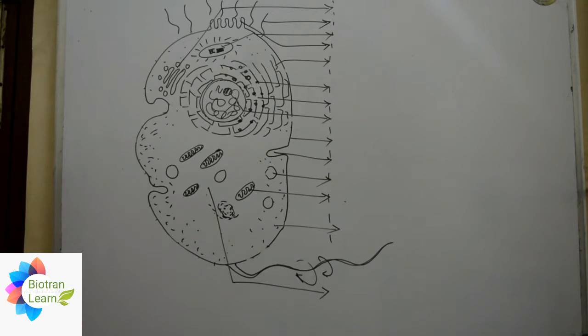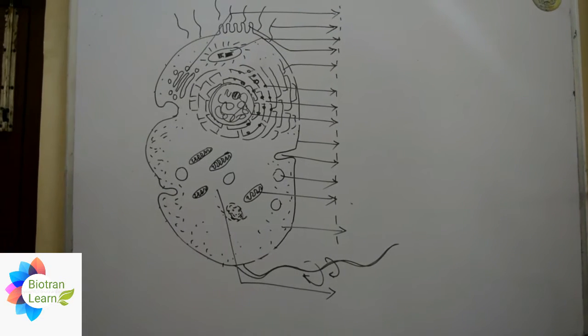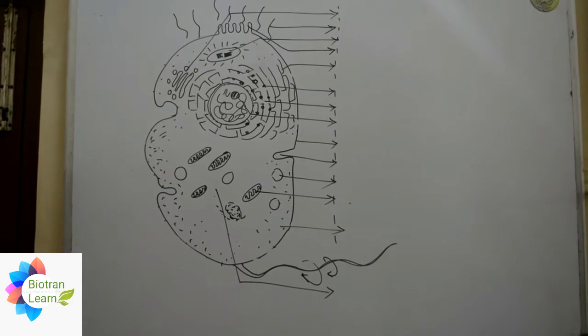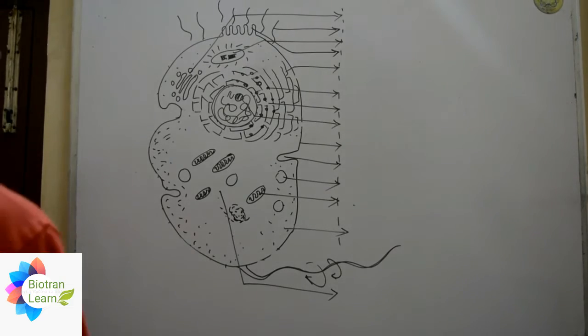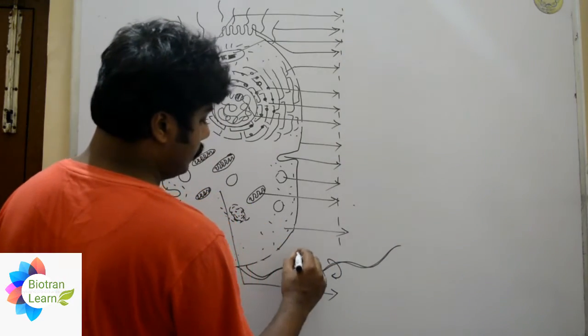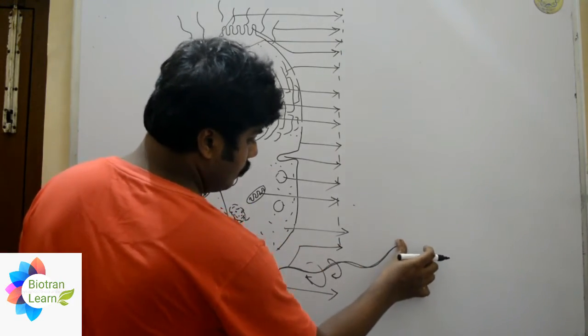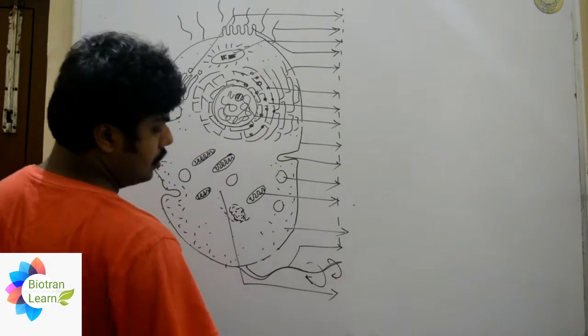So these will be the different parts that we will be labeling today, right? These different parts along with the flagella will make the body.